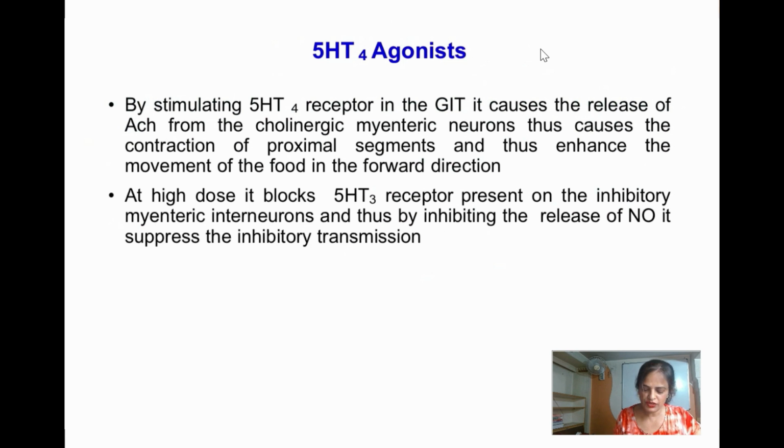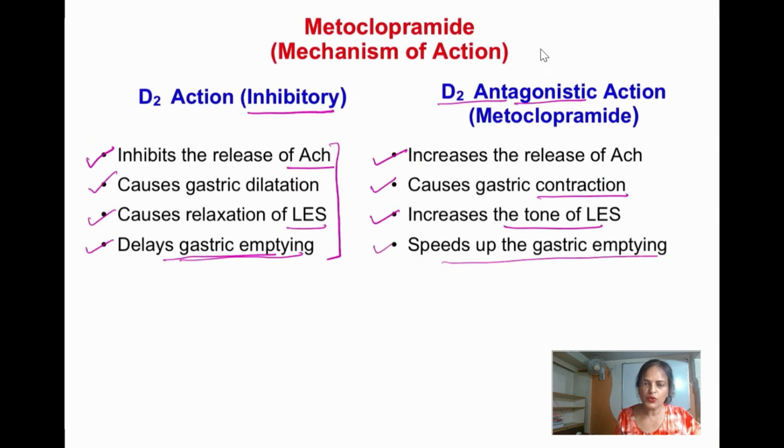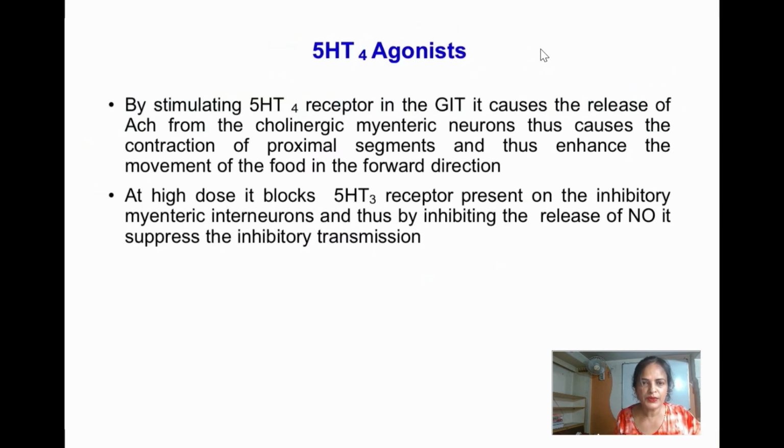So this is 5-HT4. This D2 I have already told. 5-HT4 agonist: same thing, whatever I have told you, I have written in the slide. By stimulating the 5-HT4 receptor in the GIT, there is a release of acetylcholine from the cholinergic myenteric neuron, which causes the contraction of the proximal segment, and thus enhances the movement of the food in the forward direction.